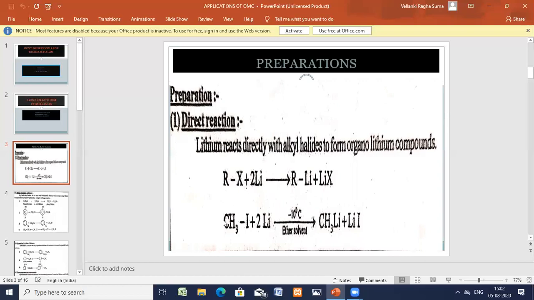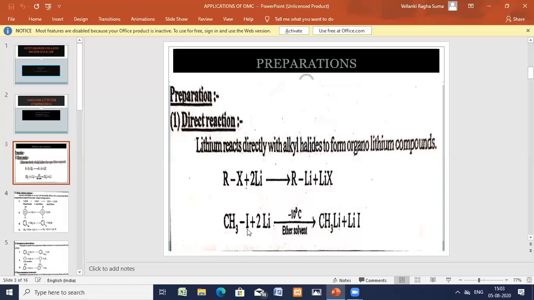Now we'll see an example for the alkyl halide. You have different alkyl groups: methyl, ethyl, propyl, butyl, pentyl, hexyl, and so on. Here R is the methyl group, bonded with the halogen, iodine. Among fluorine, chlorine, bromine, iodine, generally iodine is best for this reactivity.